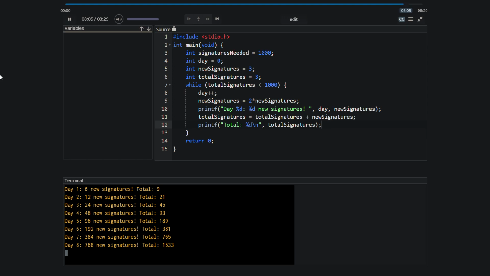So in order to really understand what just happened, you should now go and play. Change some values. For example, you might change the initial number of signatures needed, or you might change how many friends you start with. You might change how many new signatures each friend collects each day, and so forth. Play with some of these values so that you can really well understand how this while loop works. And be sure to execute it in step-by-step mode so that you can appreciate and understand what's happening.